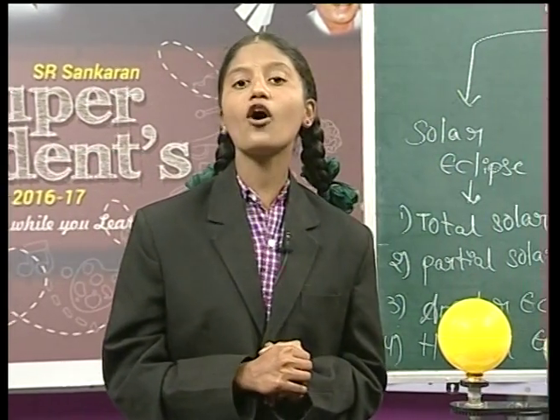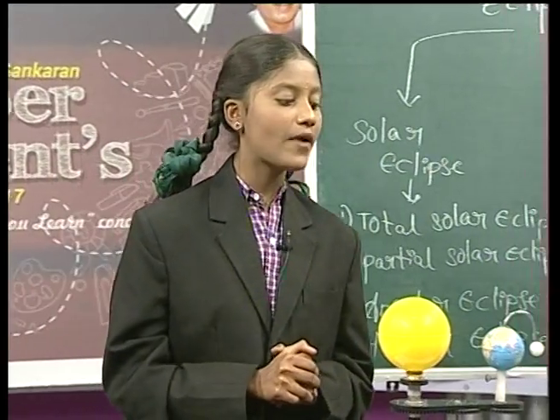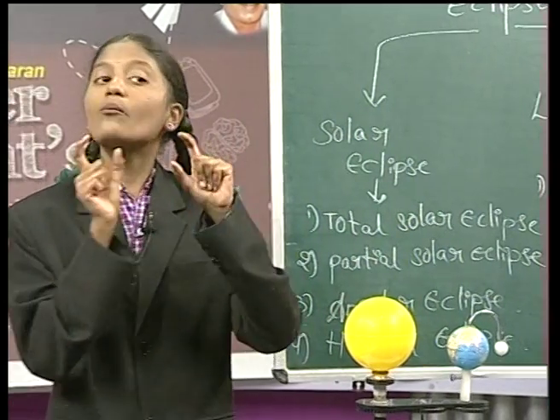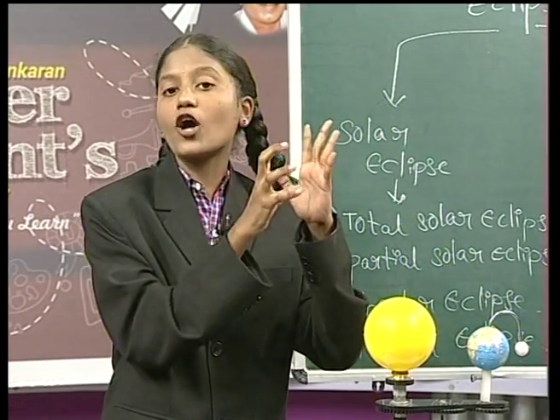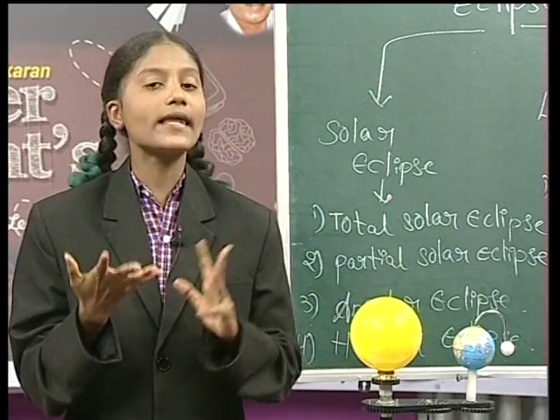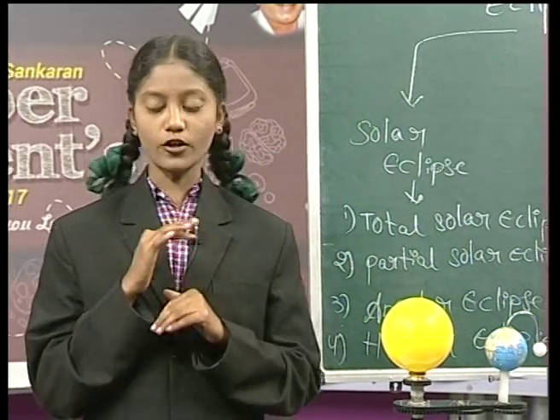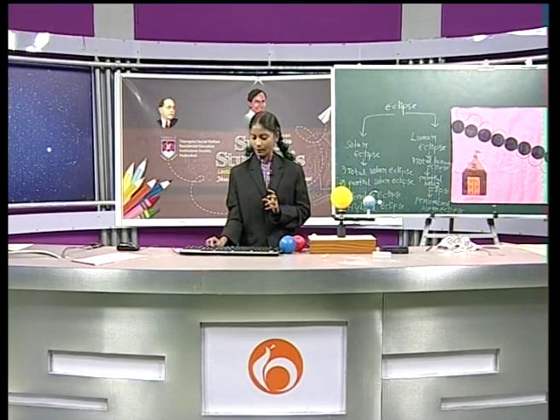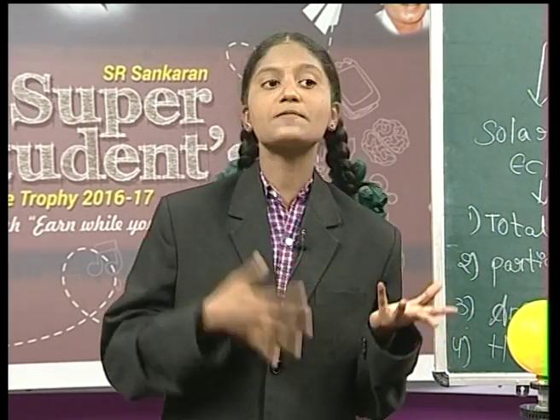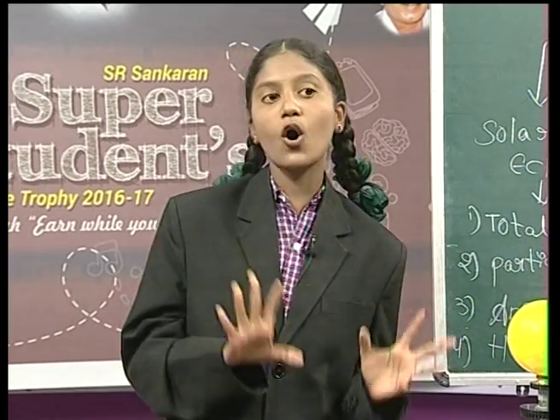Okay Sparrow, it is a fantastic question. The shadow of the moon falls on the earth when the moon and the sun are on the same side of the earth. So, when the moon and the sun are on the same side of the earth, the moon's shadow falls directly on the earth. So Sparrow, now did you understand this? Okay. Let us continue our topic now. So friends, we have already learned about the types of lunar eclipse and solar eclipse and the formation of solar and lunar eclipse.